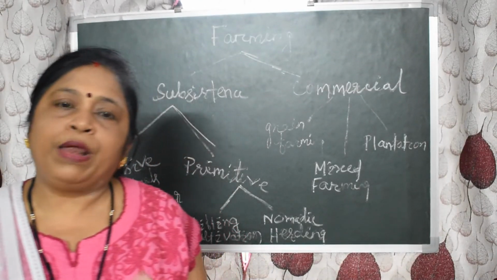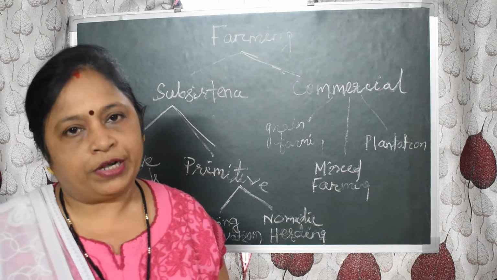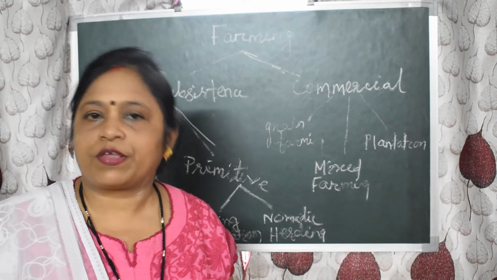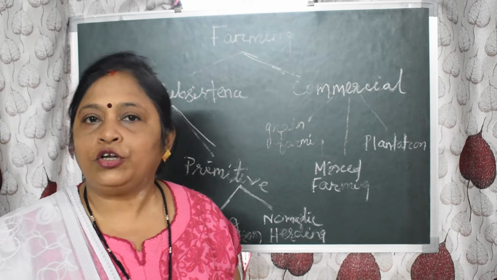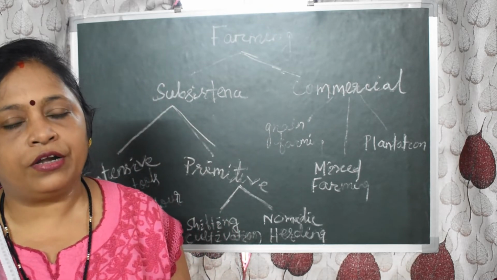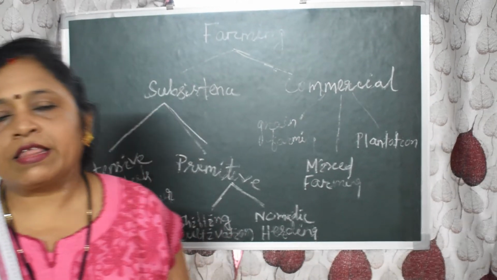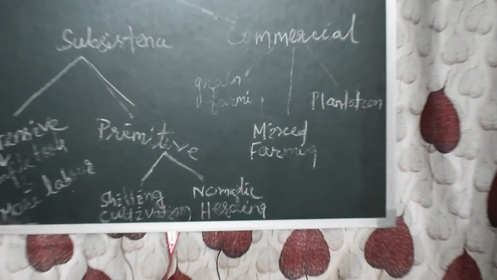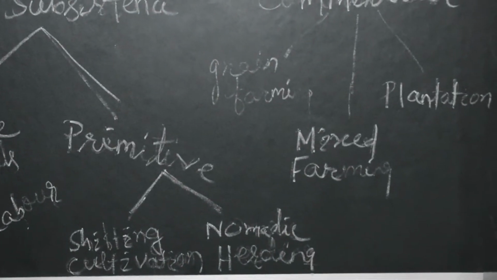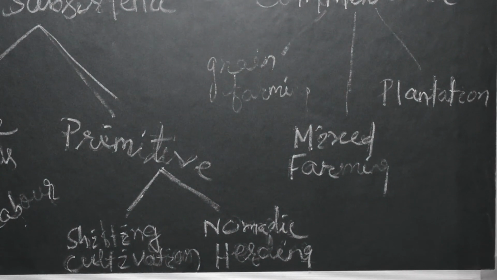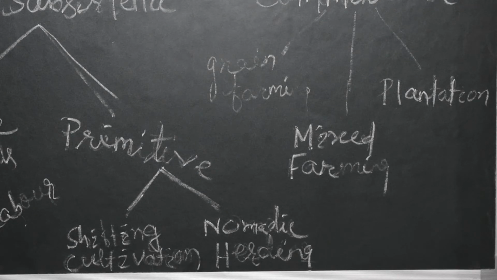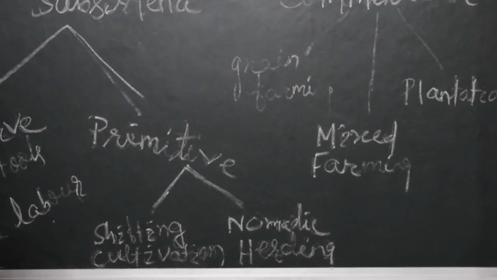Next comes primitive subsistence agriculture or primitive subsistence farming. This primitive subsistence farming is again divided into two types. One is shifting cultivation, another one is nomadic herding. Shifting cultivation is practiced in the thickly forested areas of Amazon basin, tropical Africa, parts of Southeast Asia and Northeast India. These are the areas of heavy rainfall and quick regeneration of vegetation.